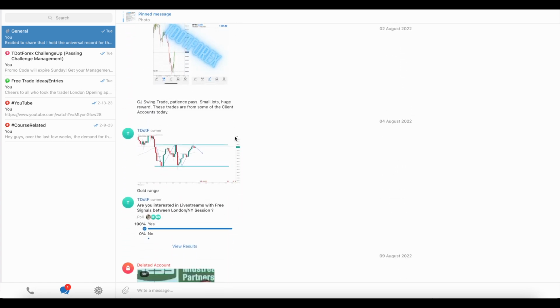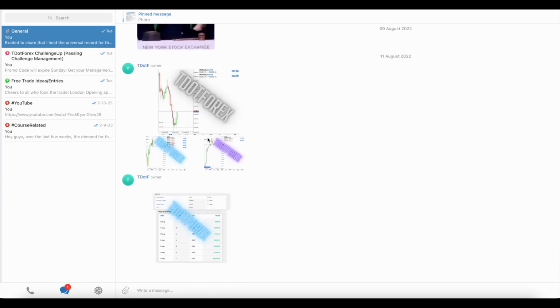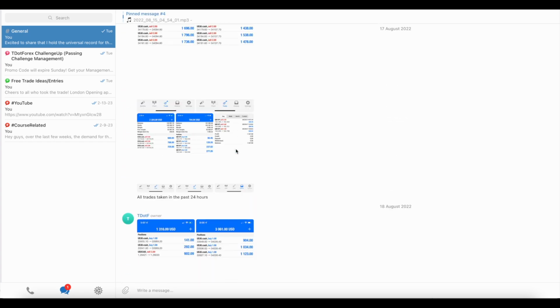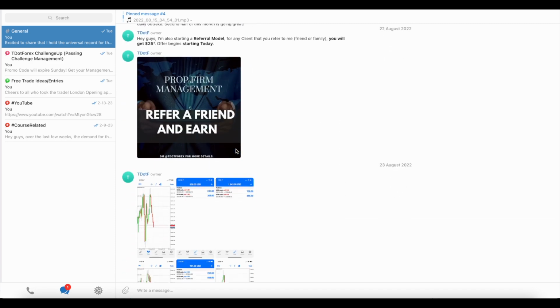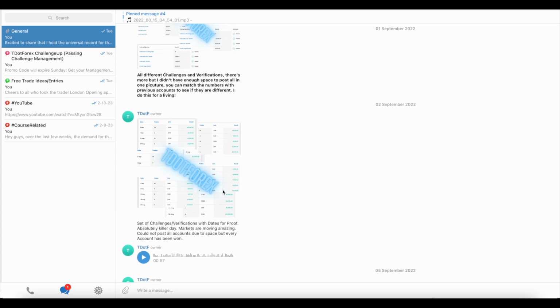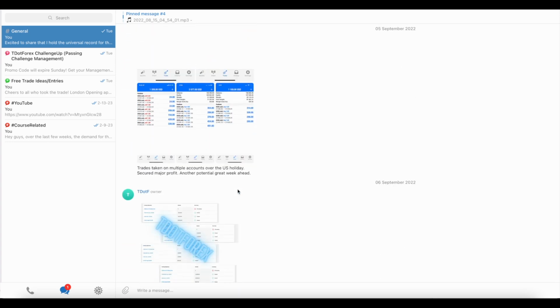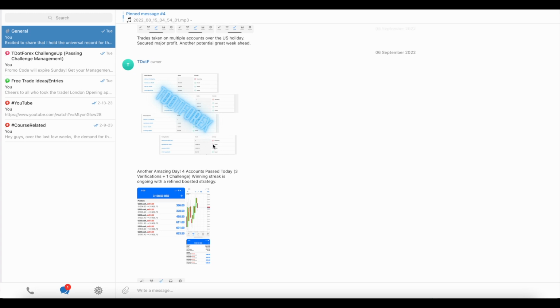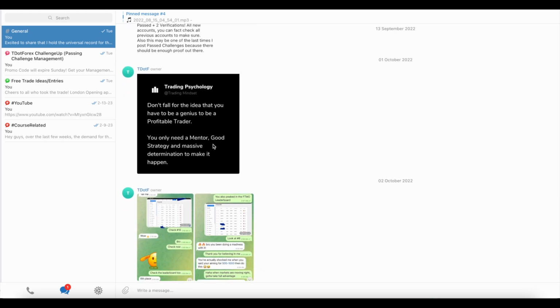Let's continue. You guys can see more of it over here. So I started posting more of the accounts getting passed. Let's continue down the line here. Right here, I used to put a screenshot of all the different challenges that were passed, just so it doesn't take up a lot of space, and it's just in one screenshot. Right here again, all the different stats for more proof. And again, you guys can match the numbers, go back, and you will see that they're all different accounts.